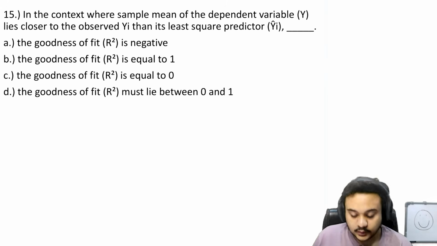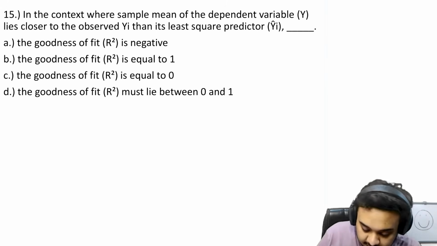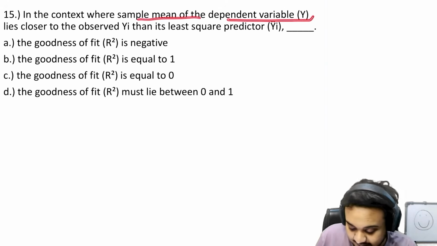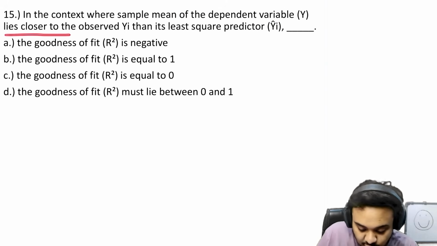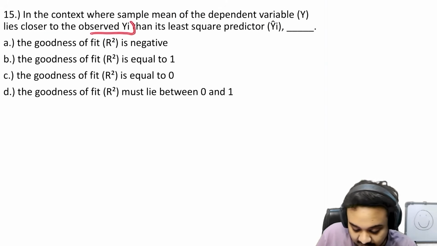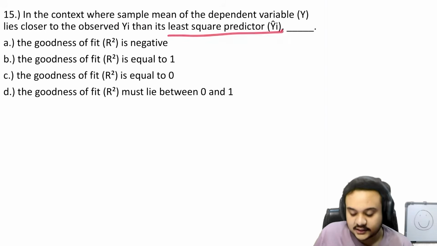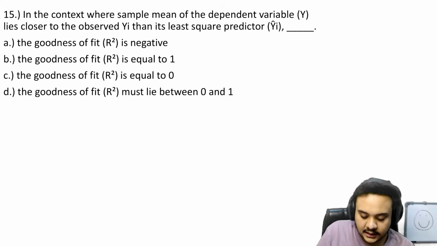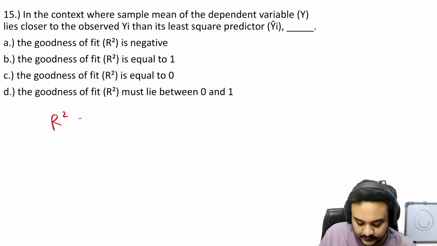Okay, moving on. In the context where the sample mean of the dependent variable y lies closer to the observed yi than its least square predictor. We will look at the options later. First, let us look at what R square is.